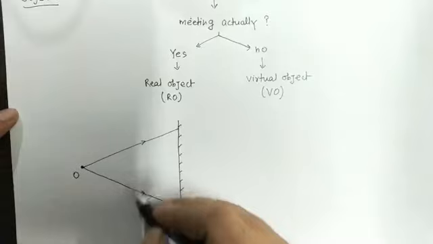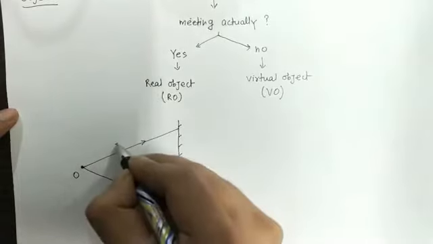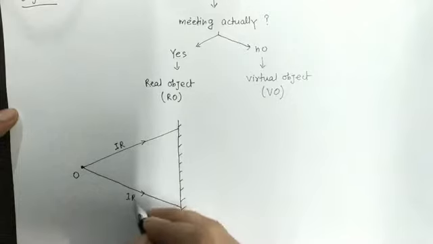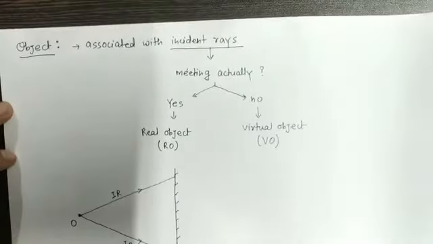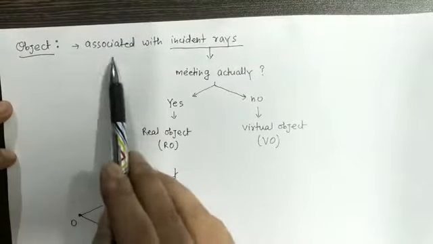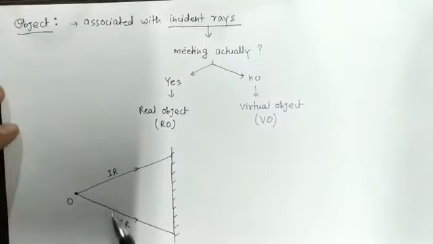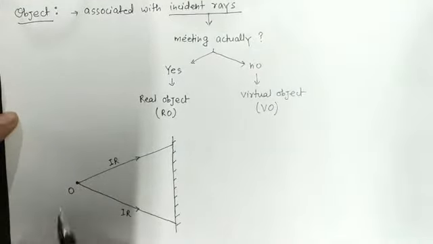Therefore, these two rays are incident rays. And what is an object? An object is associated with incident rays. Are the incident rays meeting? Yes, the two incident rays are meeting at this point. Therefore, this object is a real object.